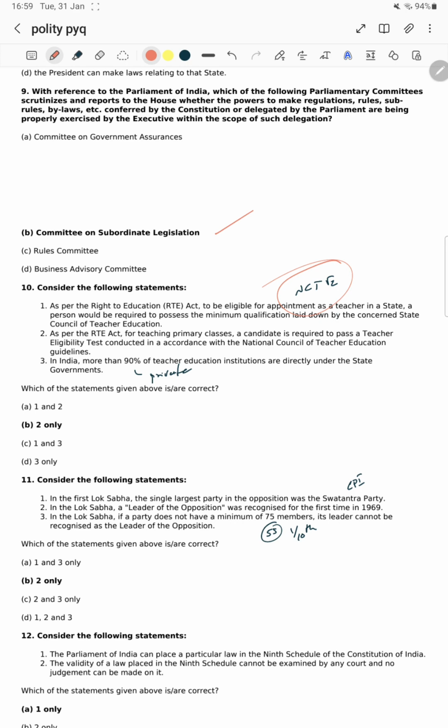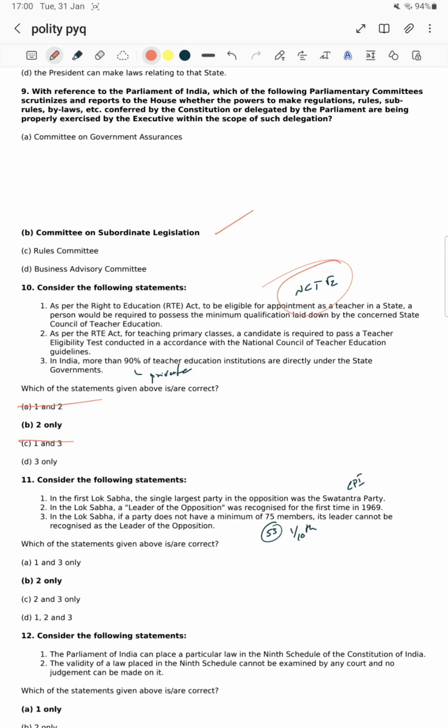Okay, statement 1 is wrong, remove it. Let's see just one. As per the RTE Act, for teaching primary classes, a candidate is required to pass a Teacher Eligibility Test conducted in accordance with the guidelines of the NCTE. That is the right statement. Statement number 3: in India, more than 90% of teacher education institutions are directly under the state governments.